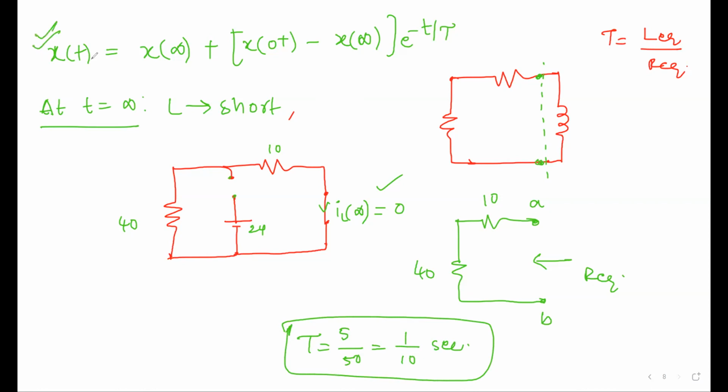Here I had generalized it with some function x, but now in the place of x we will write IL of t. IL of t is nothing but IL of infinity plus, IL of 0 plus minus IL of infinity, into e power minus t by tau.